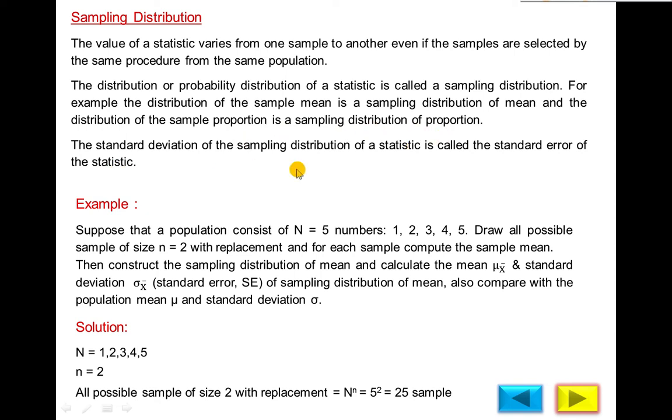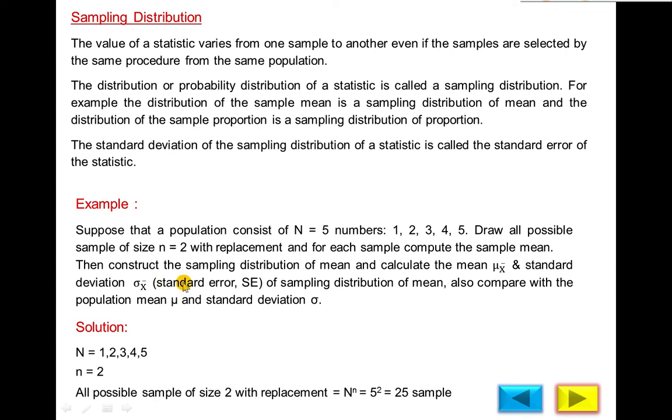So if you construct the table of the sample means and then calculate the standard deviation, this standard deviation is called standard error. And what is the difference between standard deviation and standard error? You know that the standard deviation measures the variation of the data from the mean, between the data, and standard error measures the variation between the sample means, not between the data of the statistic.